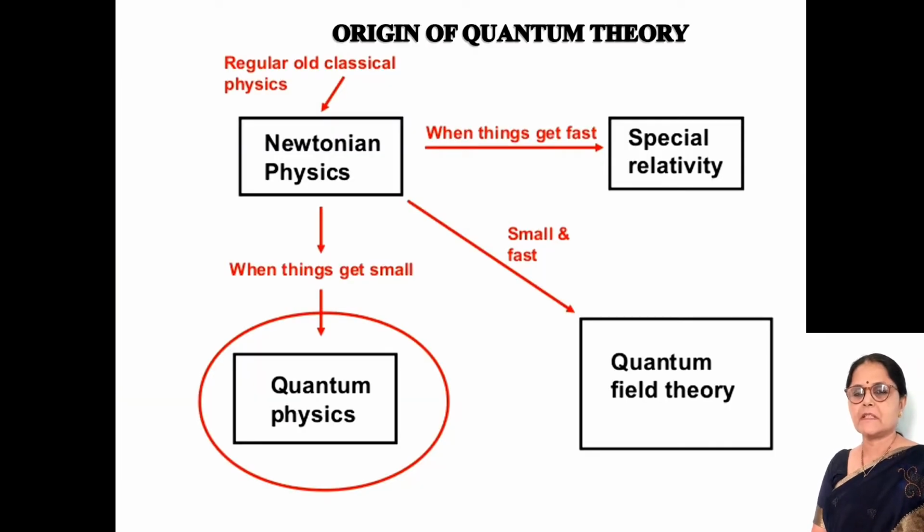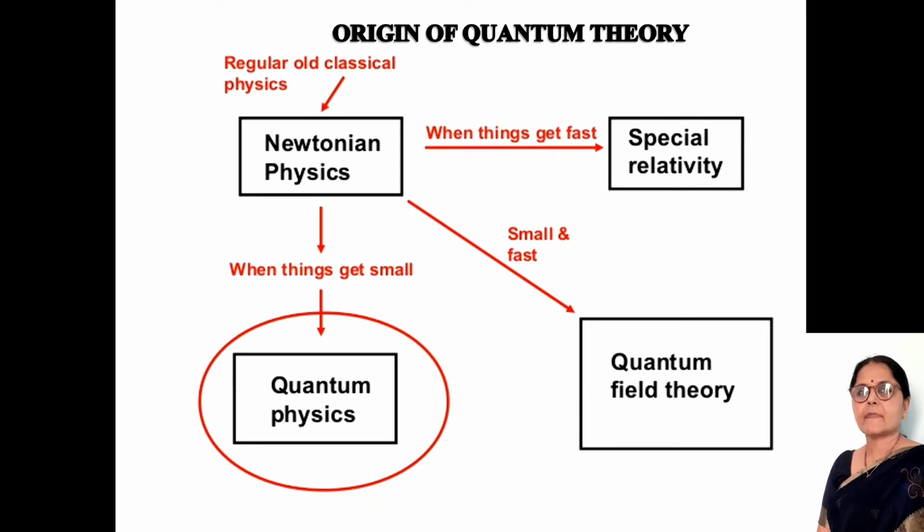While observing the origin of quantum theory, this block diagram is very important. In this block diagram, there are four parts. First one is Newtonian physics. Second one is special relativity, quantum field theory, and quantum physics. We will see one by one.